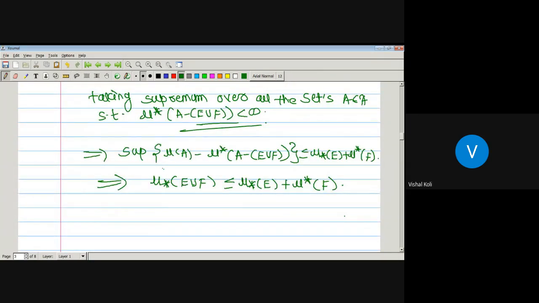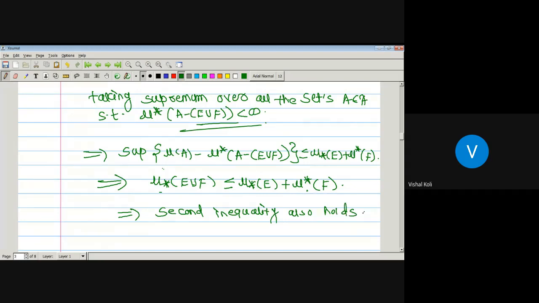In that case, the inner measure of E union F is less than or equal to the inner measure of E plus the outer measure of F. And in the second case, we have taken the outer measure of F to be finite. In that case also, the inner measure of E union F is less than or equal to the inner measure of E plus the outer measure of F, which implies the second inequality also holds.